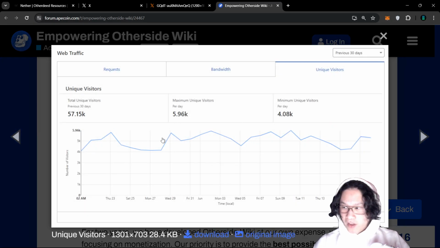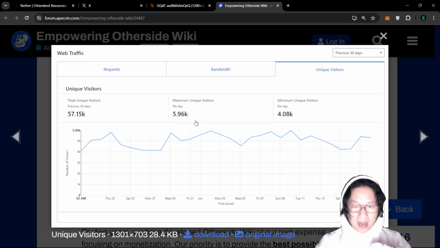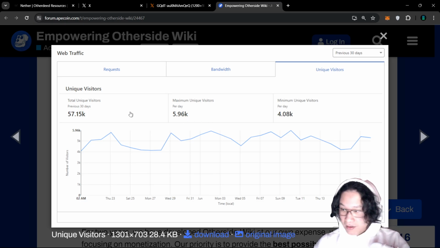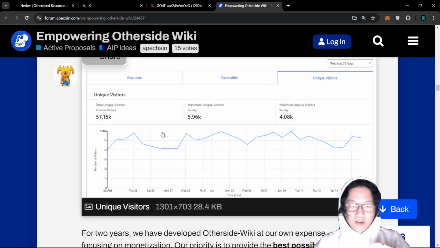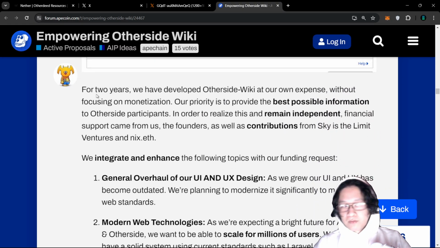Again, with Otherside, I can only expect this web traffic to increase as people are driven to Project Dragon in July. There are a lot more things that are going to happen in the latter half of this year, right? Just a month around the corner. So again, we already have 4,000 minimum unique visitors per day, along with a total of 57,000 per month. So I can only expect that to increase. So again, it goes over that.